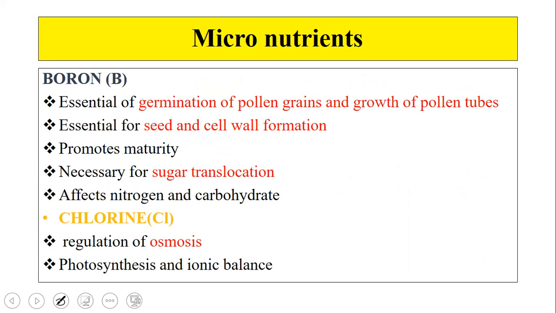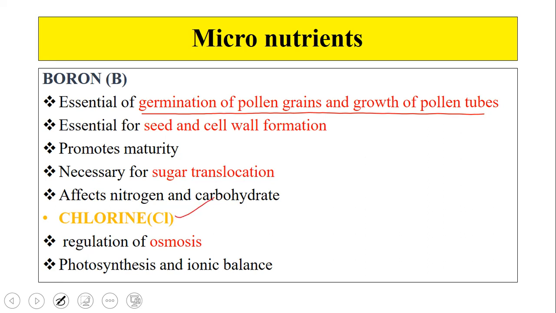Now coming to the micronutrients. Micro means which are taken up in very small quantity by the plant. The first one is boron. It is essential for germination of pollen grains and growth of pollen tubes. Essential for seed and cell wall formation. It promotes maturity. Necessary for sugar translocation. It affects nitrogen and carbohydrate.